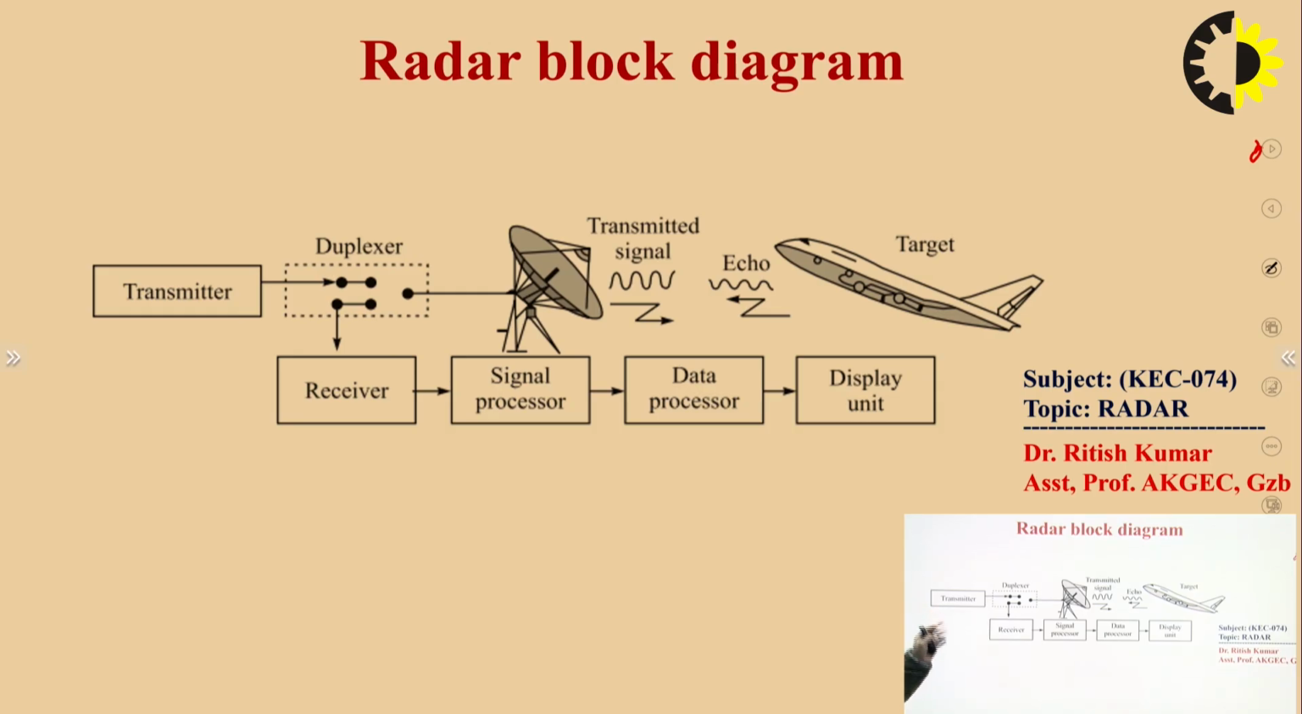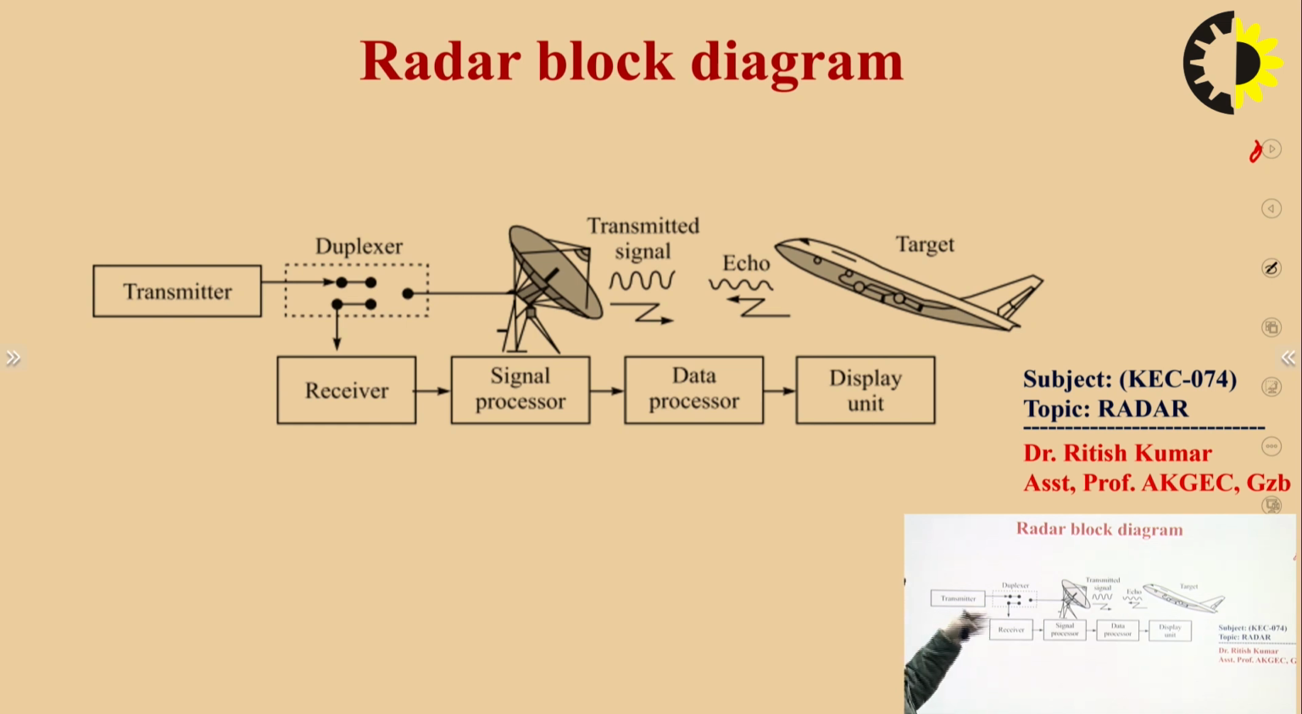So this is a transmitter. The radar has some block elements. The first one is the antenna, and then the transmitter, receiver, signal processor, data processor, display, and this one is the target. So with the help of this basic block diagram we can explain the working mechanism of the radar.